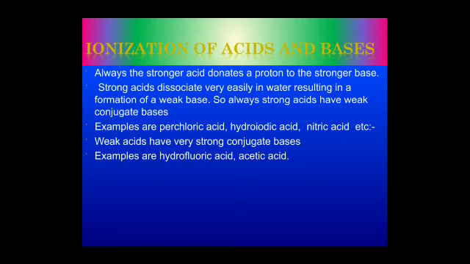We know water is an ampholyte, meaning it can behave as an acid as well as a base. This behavior of water is due to ionization to form protons and hydroxyl ions. When we do the ionization of water, we get the hydrogen ion and hydroxyl ion. Applying the law of chemical equilibrium, we get the concentration of products divided by the concentration of reactant, and we get the constant K, the dissociation constant of water.